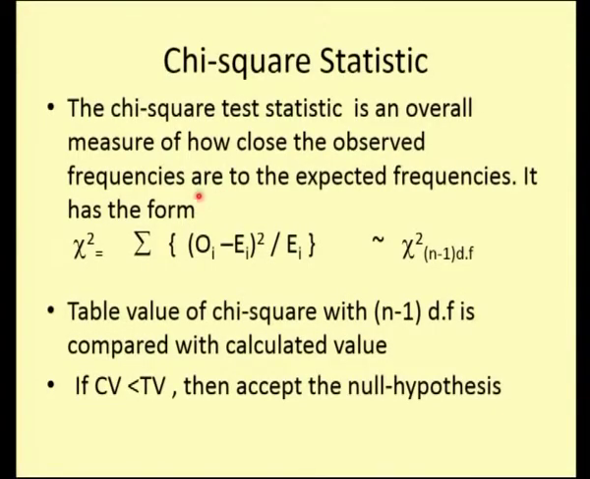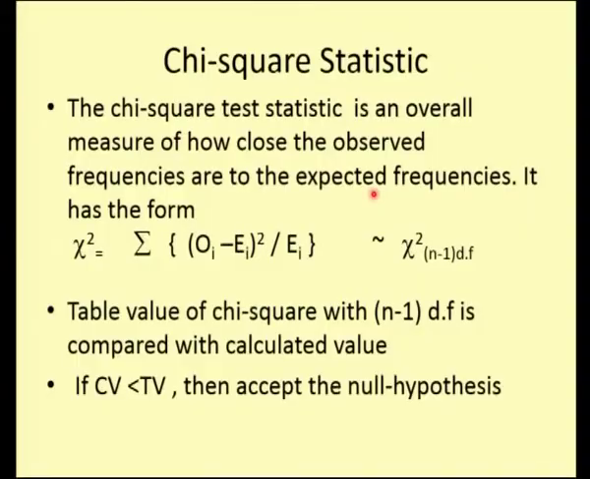A chi-squared statistic is an overall measure to find out how close the observed and the expected frequency are. As I told you, if you are dealing with data in the form of frequencies, then it is a non-parametric test, and this test statistic deals with the observed and the expected frequencies. Whatever we observe from the data, we call the observed frequencies, and based on these we find the expected frequencies.